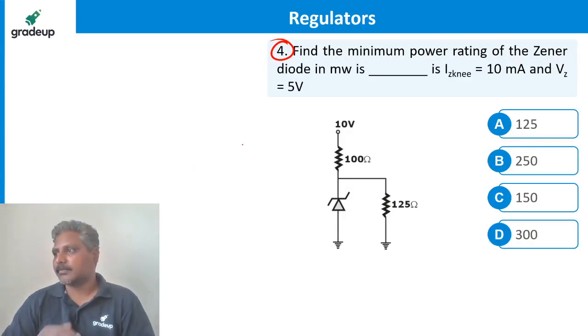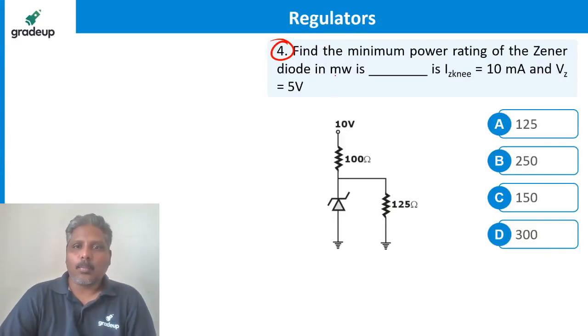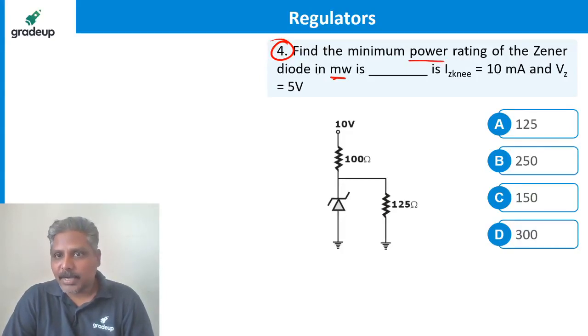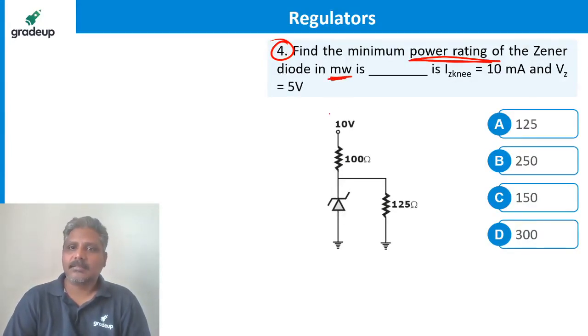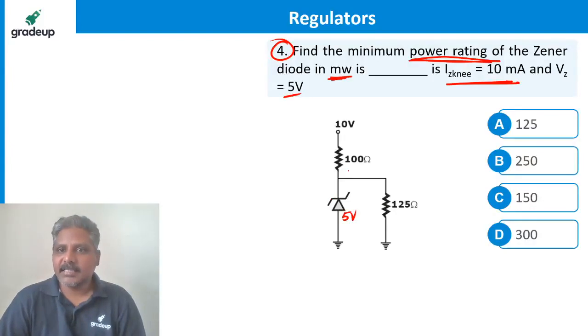Okay, Rajesh Reddy. Come on, give me the answer. Find the minimum power rating of the Zener diode in milliwatt. IZ knee is 10 milliampere, VZ is 5 volt. That means the breakdown voltage is 5 volts. IZ knee is 10 milliampere given.